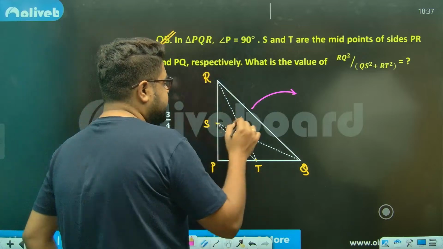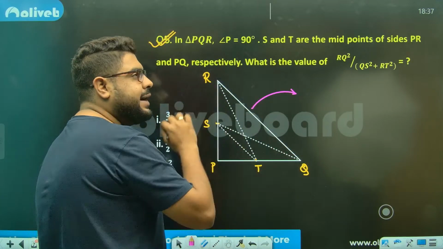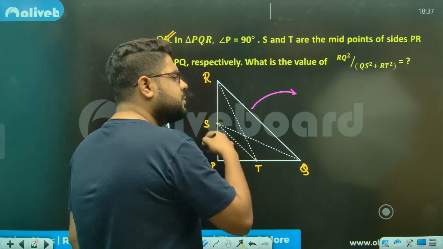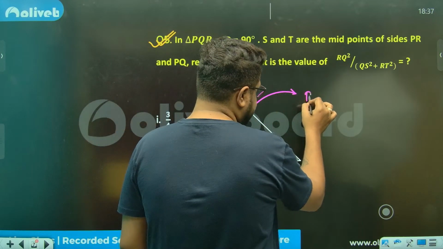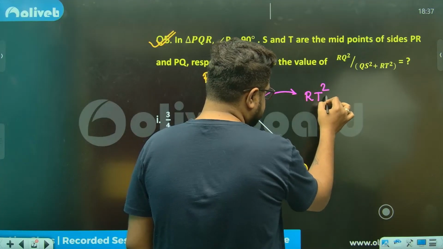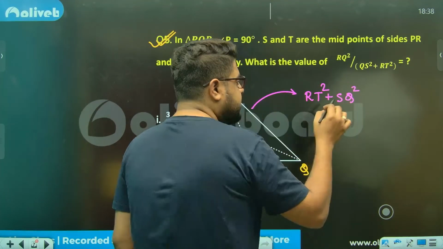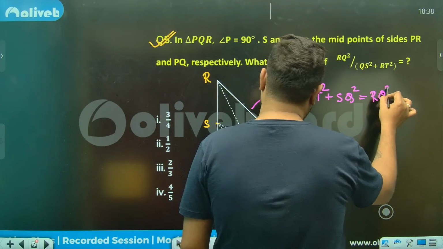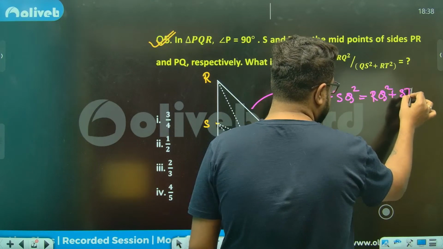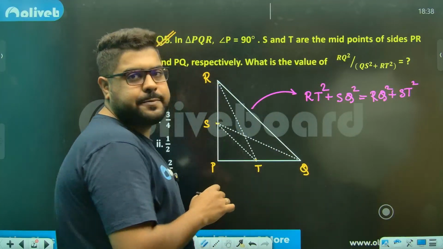Sir, first things first, if you take these two medians, RT and QS, they are medians actually. Even if they are not medians, always remember, RT square plus SQ square will always be equal to, sir, RQ square plus ST square. So these two squares equal this square plus this square.